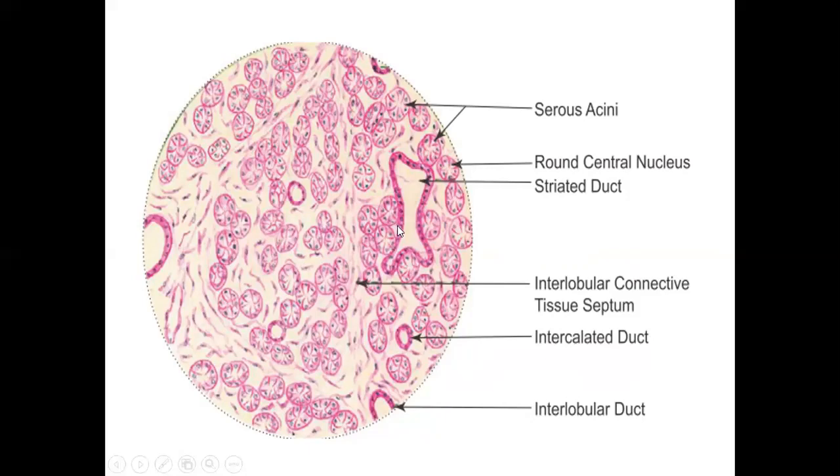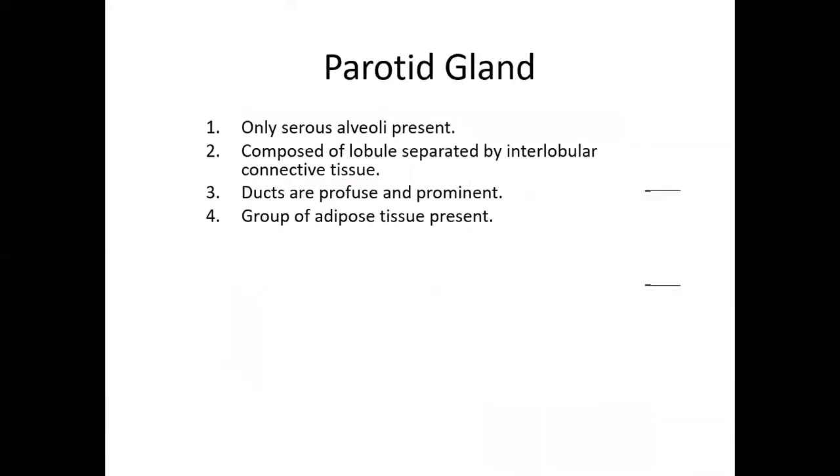So this is the example of the parotid gland, as there are no mucous acini present, only serous acini. We know the parotid gland contains only serous acini. It is purely serous in nature. These are the identifying points of the parotid gland slide: only serous alveoli present, composed of lobules separated by interlobular connective tissue septa. Ducts are profuse and prominent. Groups of adipose tissue present.